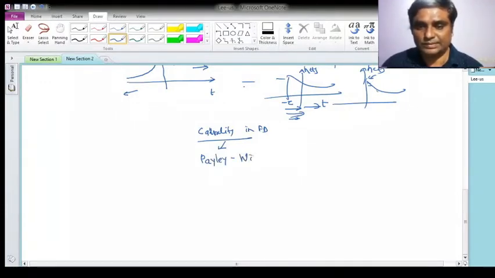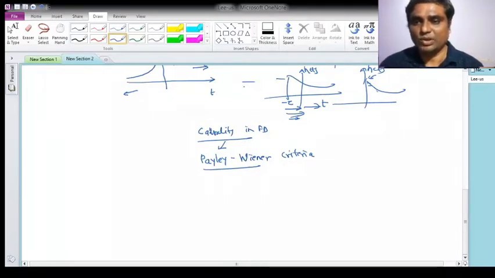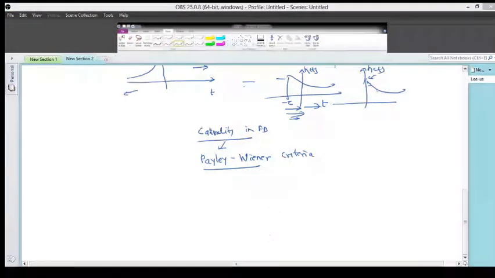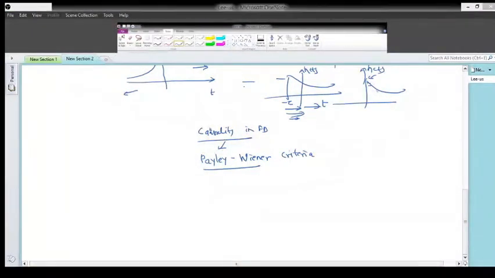With the help of the Paley-Wiener criteria, you can check whether the system is causal or not in the frequency domain. The necessary and sufficient condition for this is that